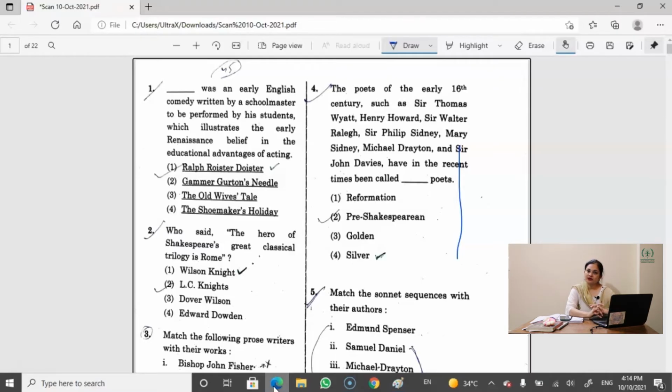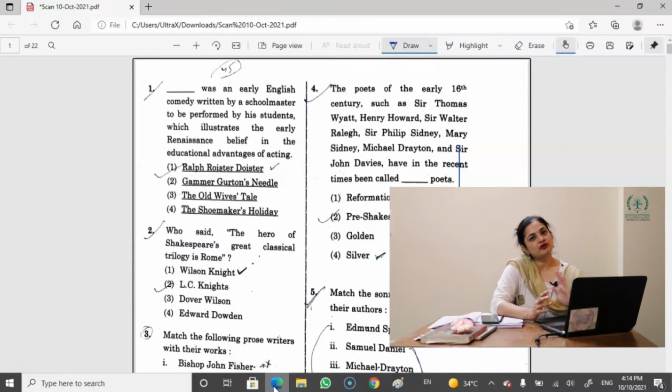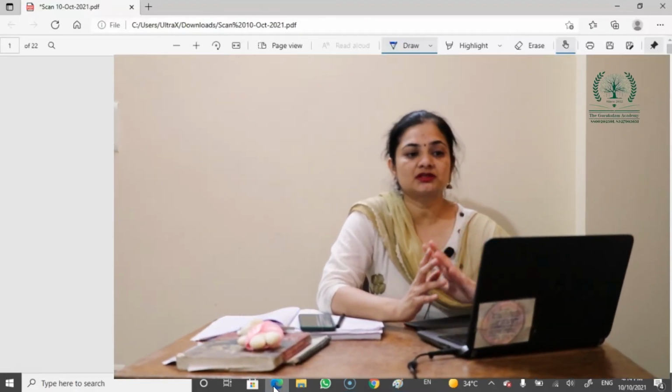Are they Reformation poets? No, definitely they are not. Reformation poets come before 1550 and the birth date of Philip Sidney is 1552. So Reformation is out.